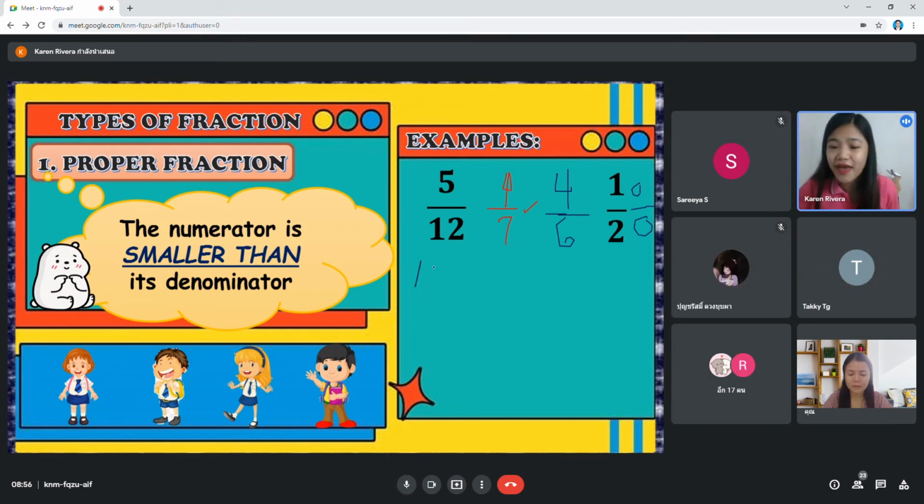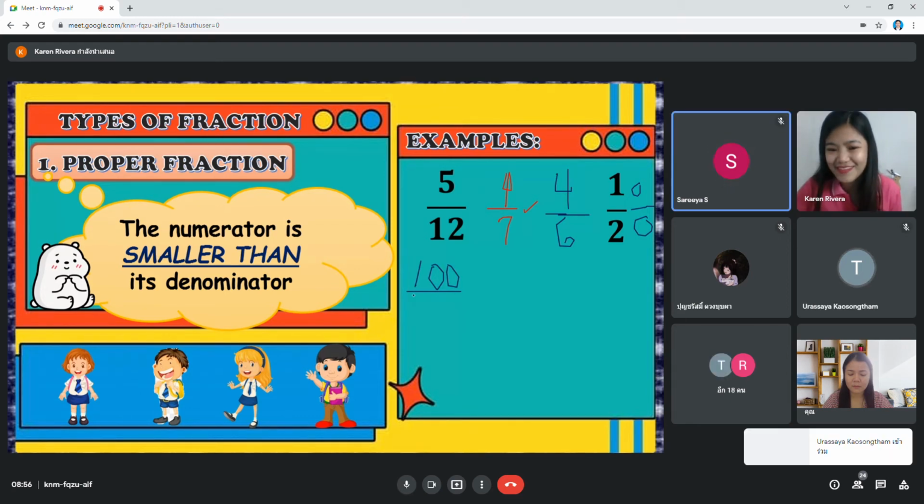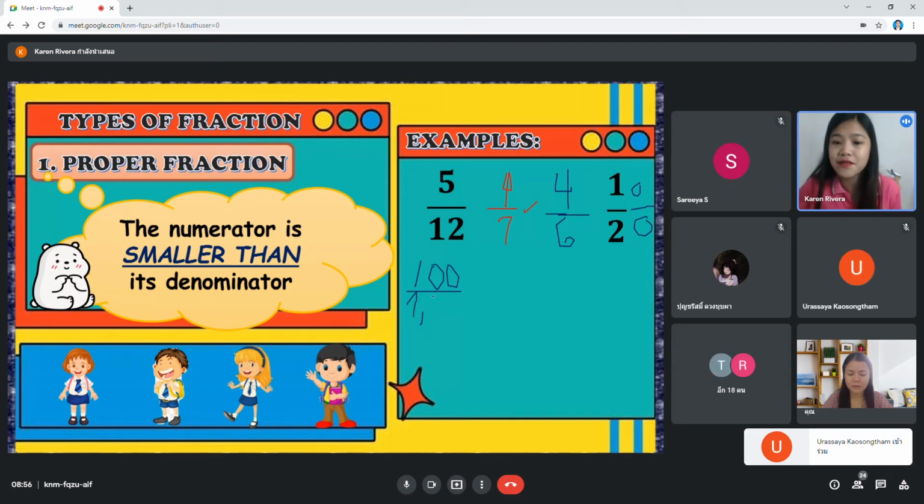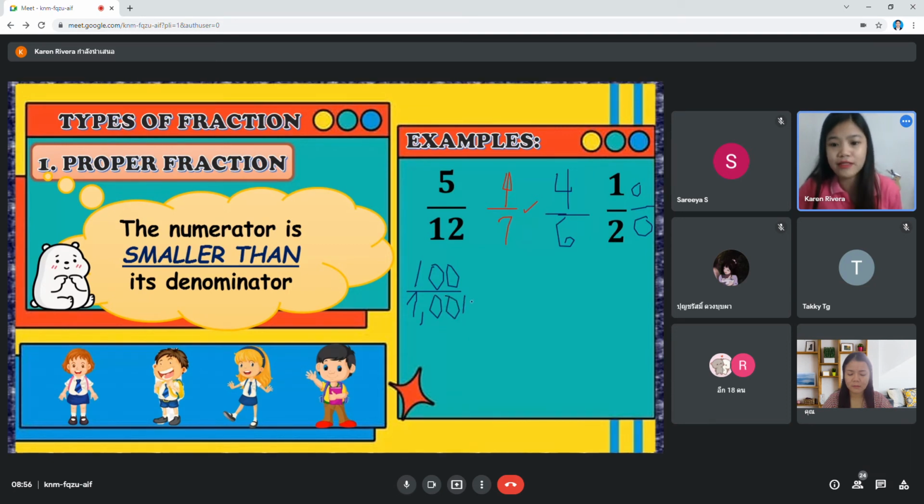That is correct. 100 over 1000. How about this example? 7 over 9. Is it a proper fraction? Yes or no? Yes.